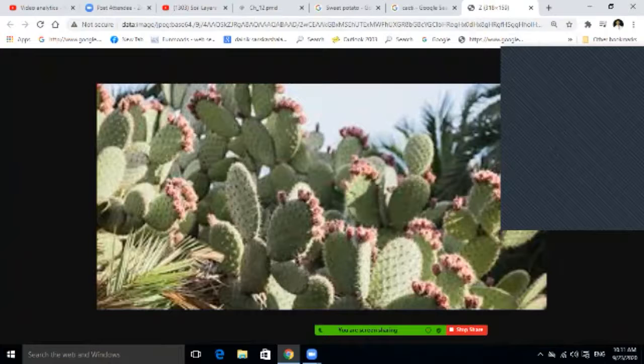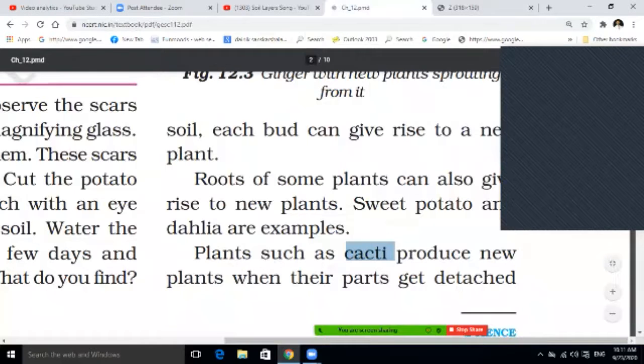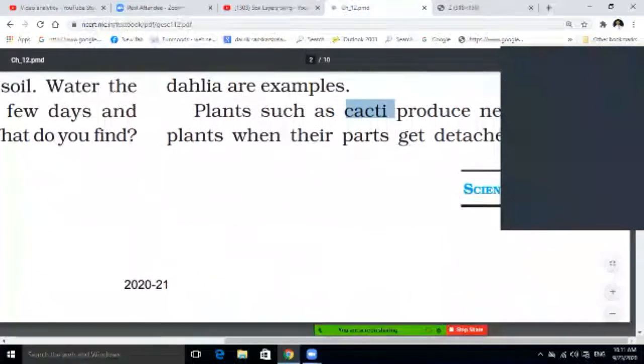So these cacti plants are also going to grow. Yeah, definitely. If you cut any one part and put it in the soil anywhere, that will grow. So this is one more thing: cacti produce new plants when the parts get detached.